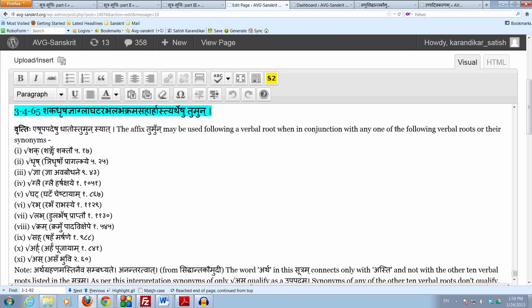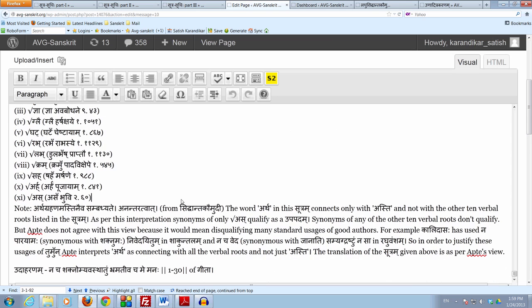Now here's a small controversy. In the Siddhanta Kaumudi we find the statement that arthagrahanam astinaiva samvadyate, that this ending artha in the sutram, artheshu it says, is to be connected only with asti according to the Siddhanta Kaumudi.